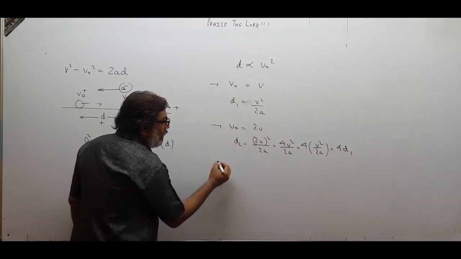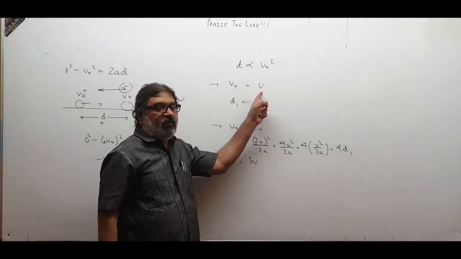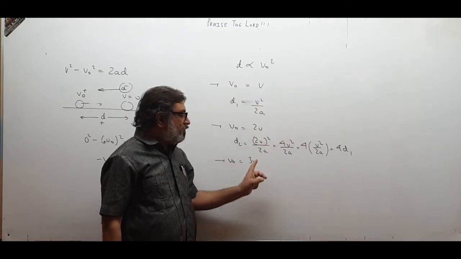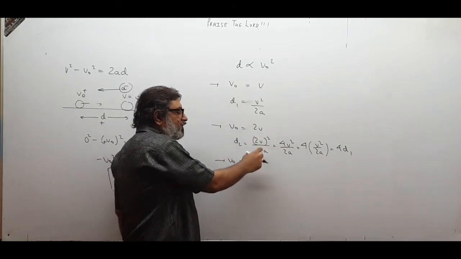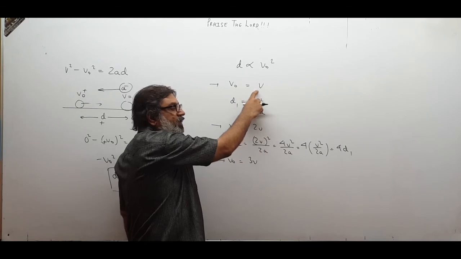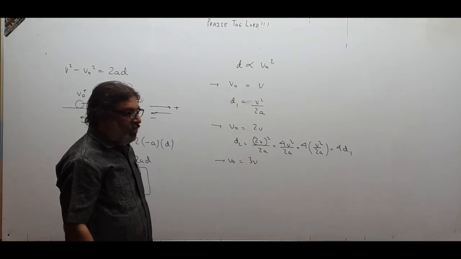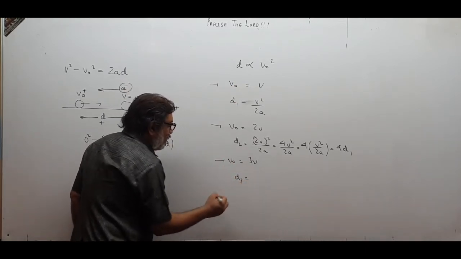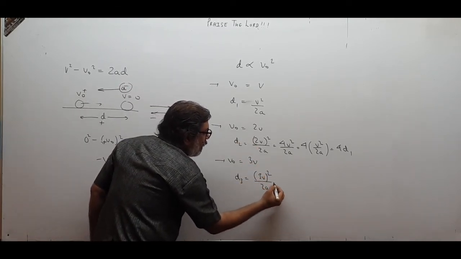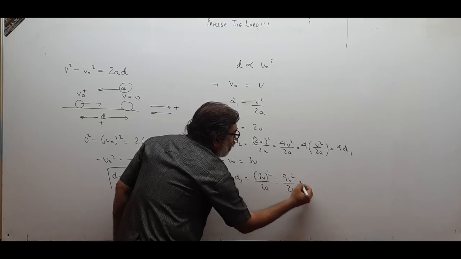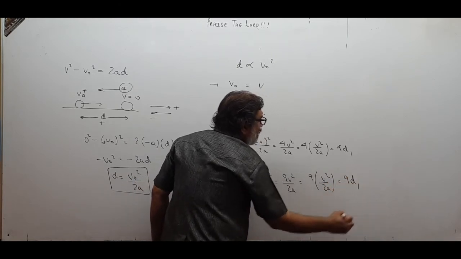If your V0 is 3V, supposing you are going at 3 times the speed, supposing here your speed was 40, now this becomes 80, now this becomes 120. If this is your speed 30, then this will be 60 and this will be 90. So speed is doubled and then tripled. Let us see what happens to D3. V0 squared upon 2A. V0 squared means what? (3V) squared upon 2A. That becomes 9V squared upon 2A. So that becomes 9 into V squared upon 2A, and that is 9D1.